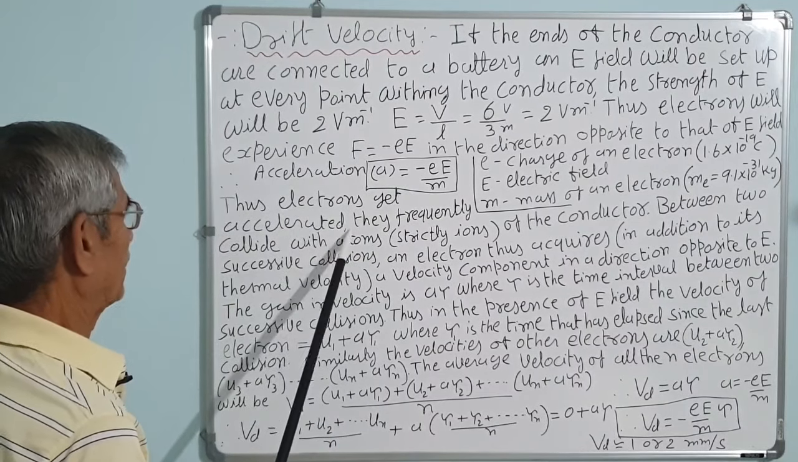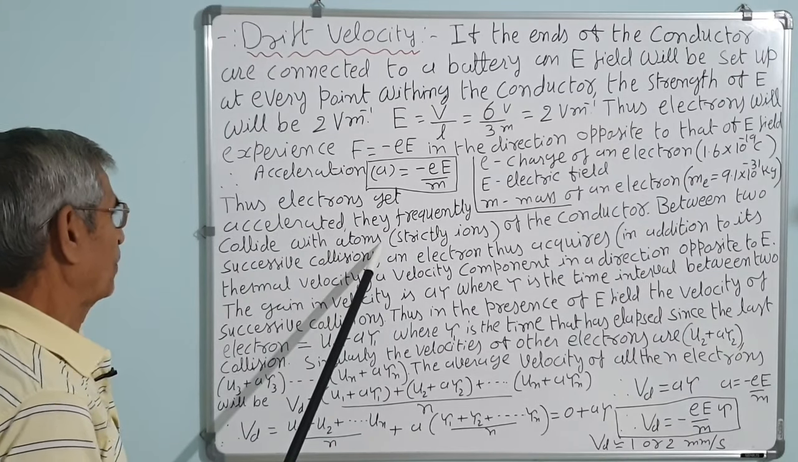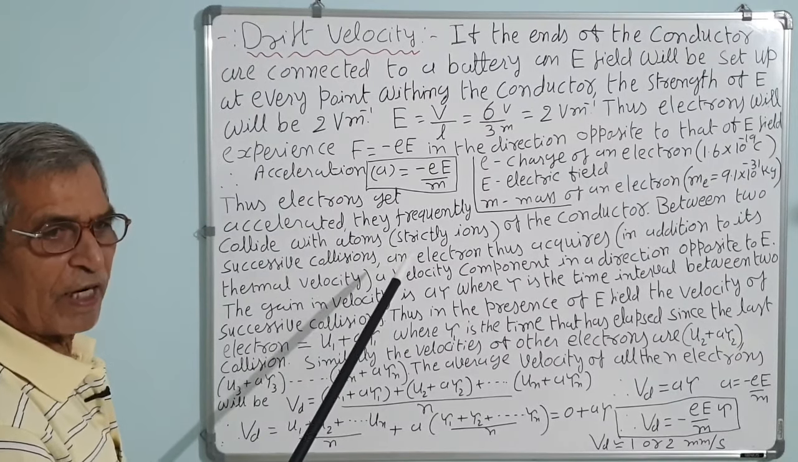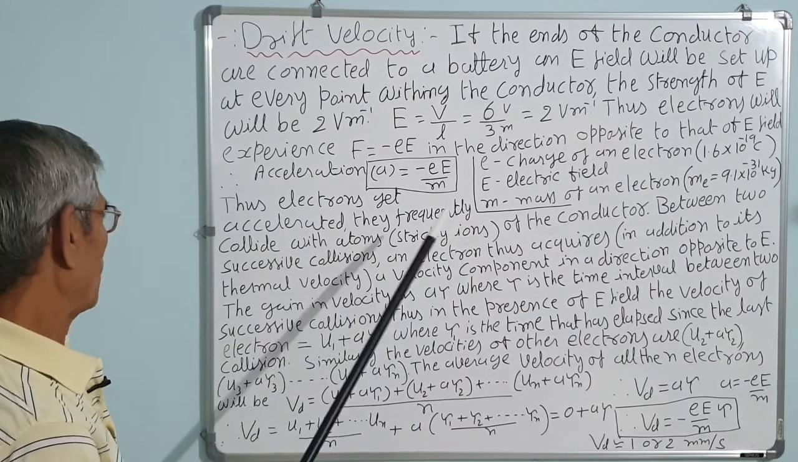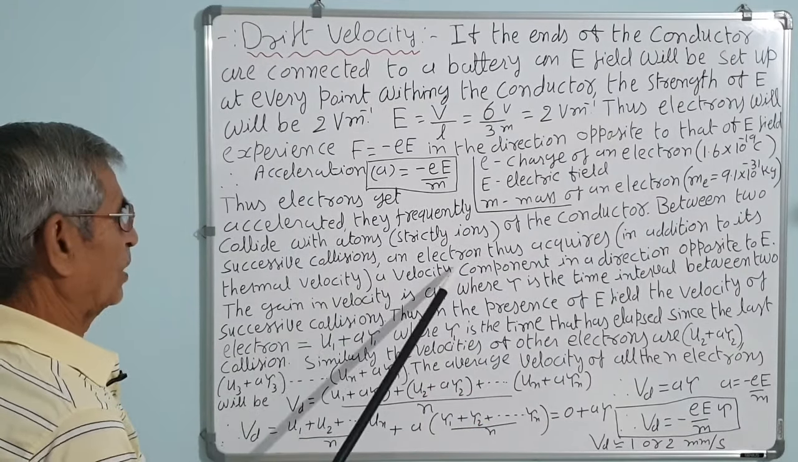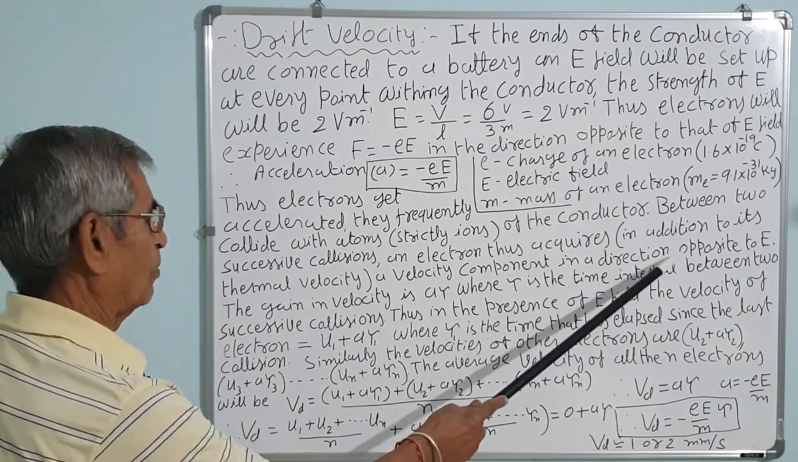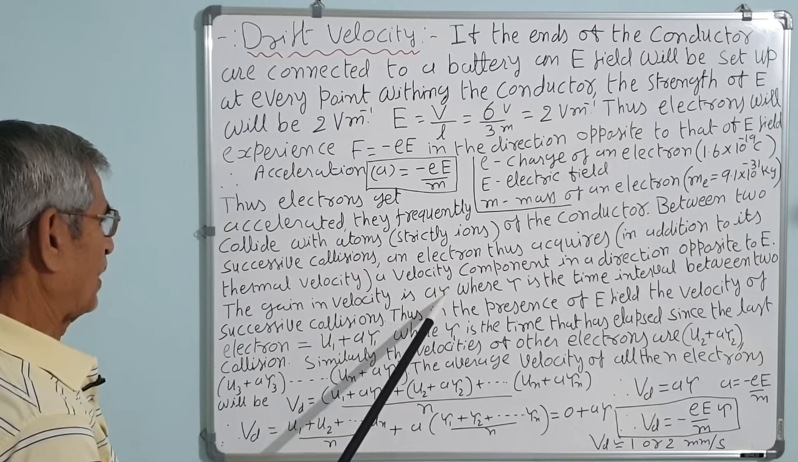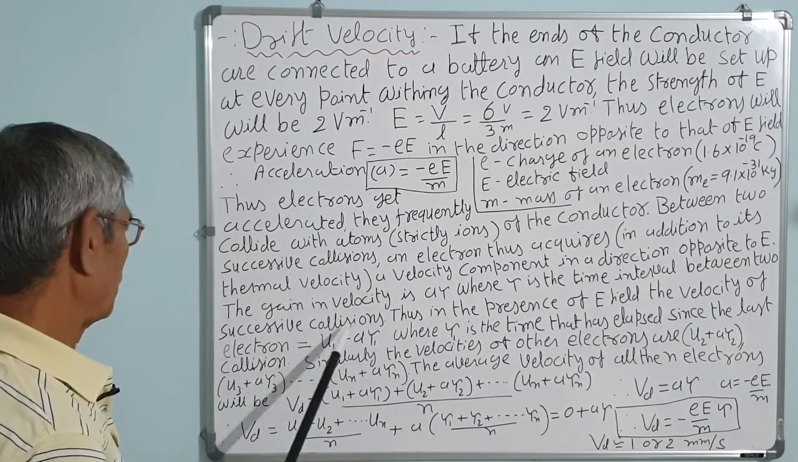Thus, the electron gets accelerated. They frequently collide with the atoms. As electrons are moving in the dense medium of a solid, they collide with the atoms or ions. When free electrons leave the atom, the remaining atom becomes a positively charged ion. So, while moving, electrons collide with the ions or atoms of the conductor. Between two successive collisions, an electron thus acquires, in addition to the thermal velocity, a velocity component in the direction opposite to the electric field E. The gain in the velocity is a times tau, where tau is the time interval between two successive collisions.